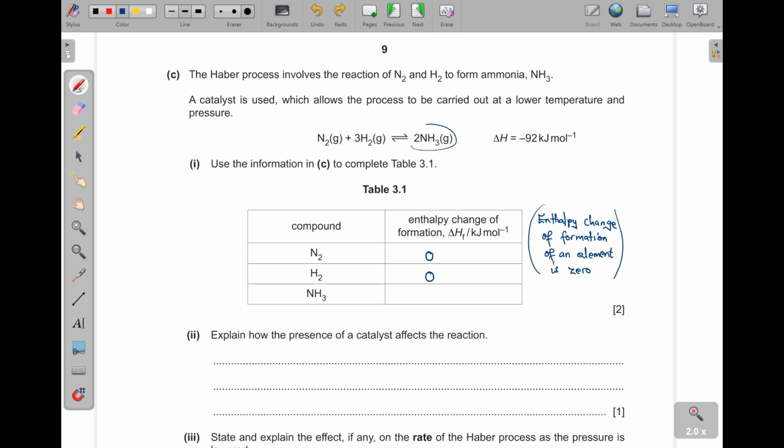But what is formed here is 2 moles of a compound. Do you see that? 2 moles of ammonia. So that means for 1 mole, then I'll get the enthalpy change and then I divide it by 2. So since the enthalpy change of formation of these ones is 0, then the enthalpy change of formation of this one is what we are getting actually here. So you just divide that by 2. So we shall get negative 92 divided by 2, and the answer becomes negative 46 kilojoules per mole.